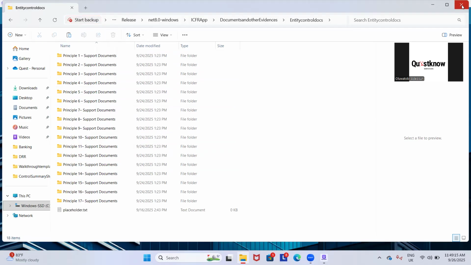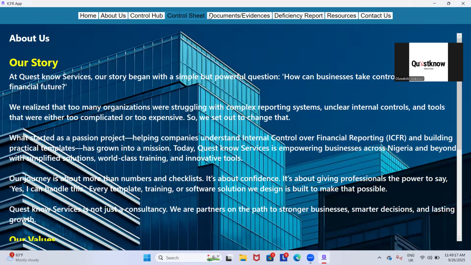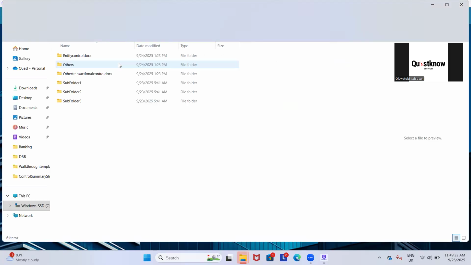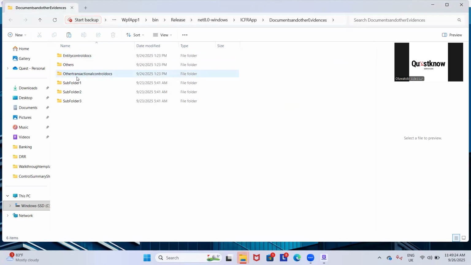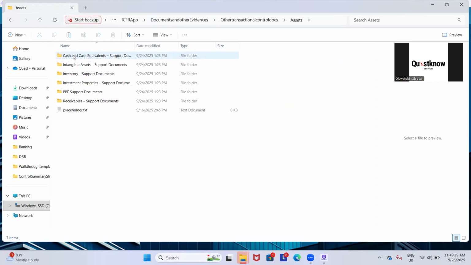Then from there, you can also have, let's go back to this document too. This is how you keep your entity level and the transactional level. Let's look at the transactional level as well. See, the elements are aligned. This is how you do after you have done your sampling and your materiality, and also do some controls. There's a template in there that will help you split your control from your processes. You have control and processes, so it will split your processes and control. There's a template ready-made for you there.